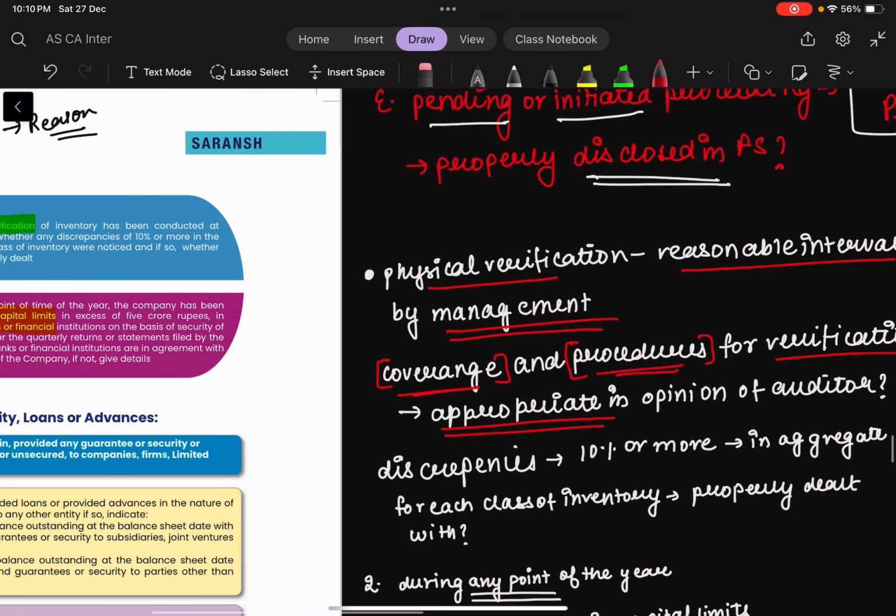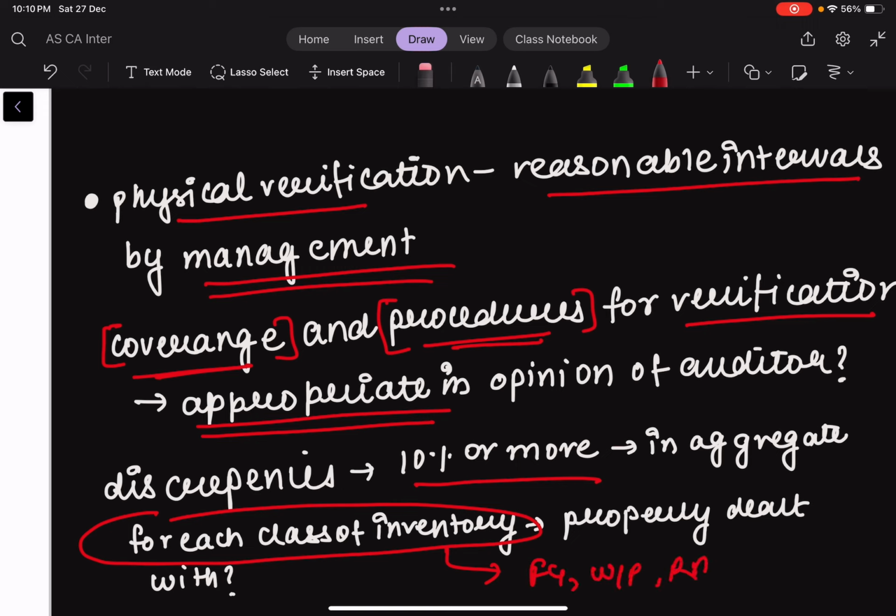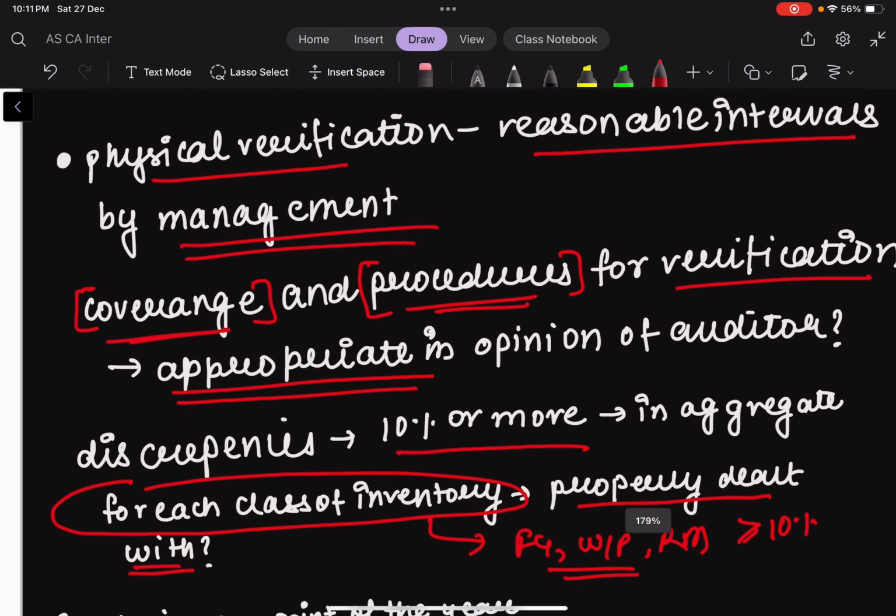Then the next is the discrepancies. With regards to discrepancies, if there are discrepancies of 10% or more between the physical verification and the records which are maintained, that is, if there is a discrepancy of 10% or more in aggregate for each class of inventory, and there are different classes of inventory like the finished goods, the WIP, and the raw materials, then, if it has been noticed, that needs to be stated, and whether it has been properly dealt with or not in the books of accounts.